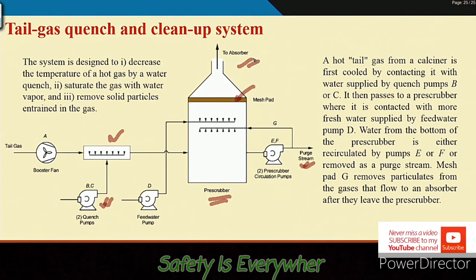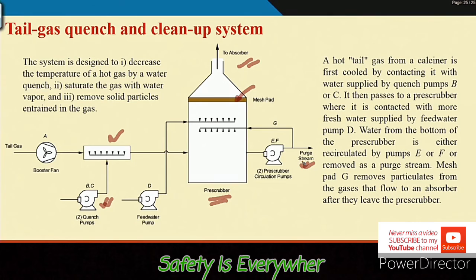So hot gas is coming, going through the quenching system, then another water quenching, and finally through the mesh pad for particulate removal and on to the absorber. Whatever water falls is accumulated here. This is either recirculated by one of the two pumps, or it is taken out by the purge stream.